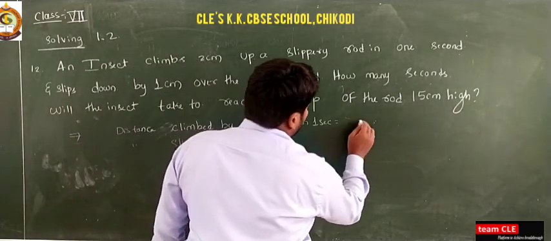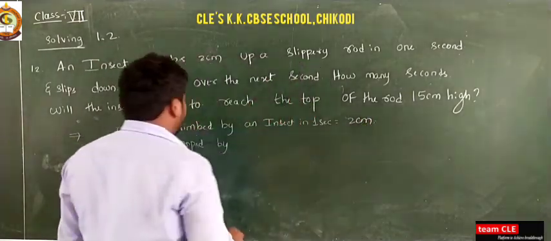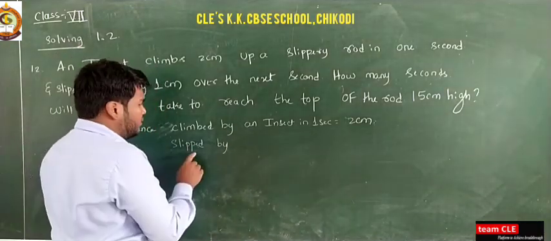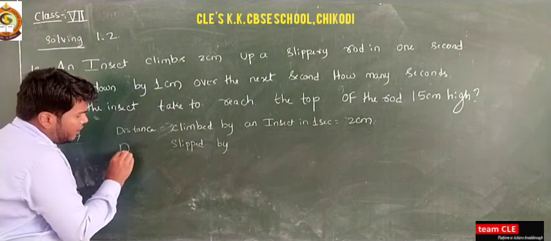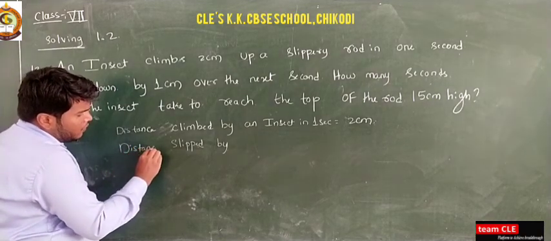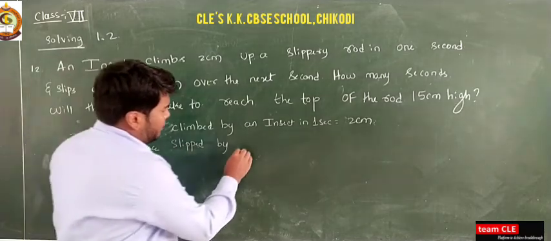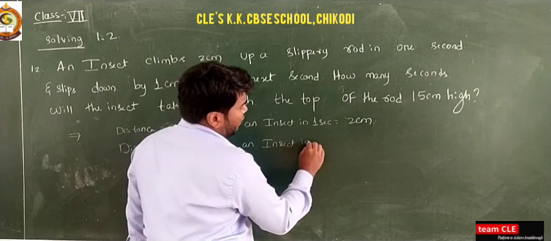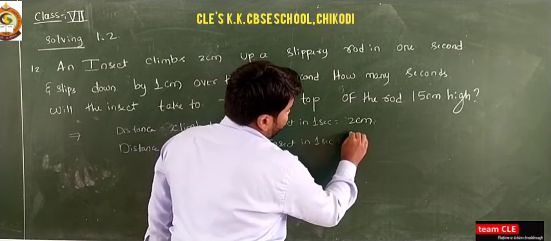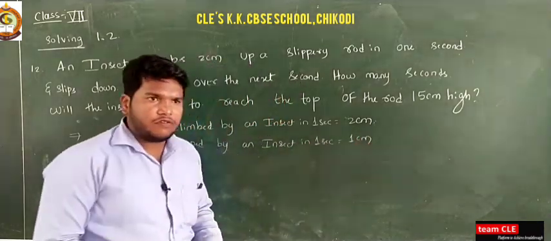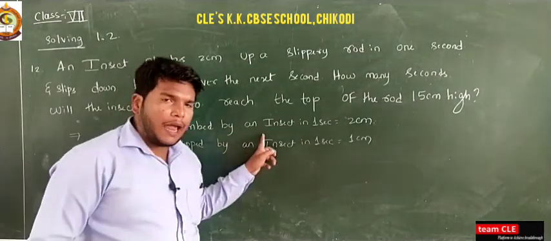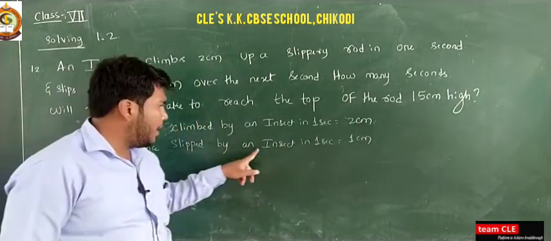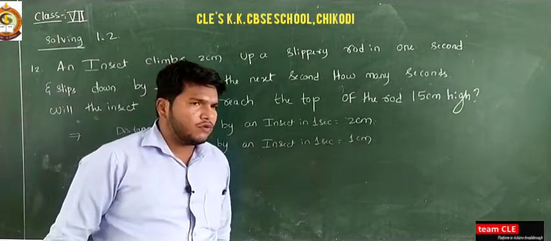Similarly, the distance slipped by an insect in 1 second is equal to 1 centimeter. So the given thing is: distance climbed by an insect in 1 second is 2 centimeters, and distance slipped by an insect in 1 second is equal to 1 centimeter.